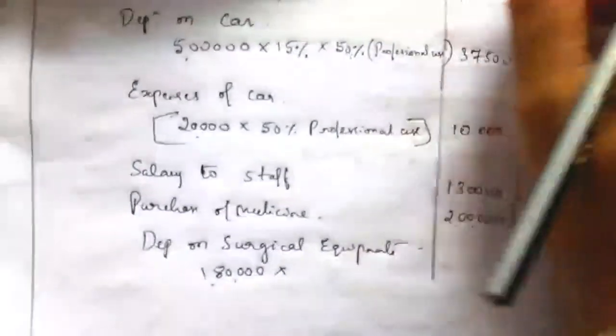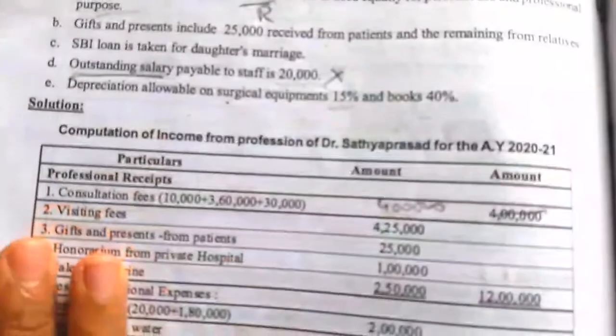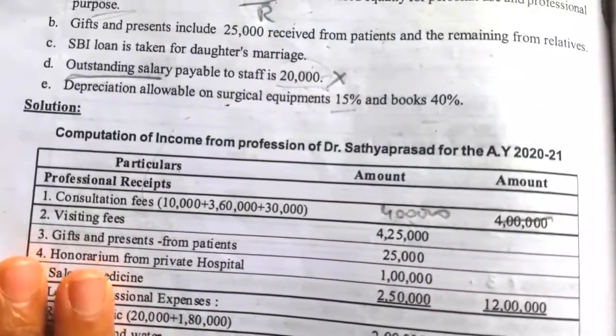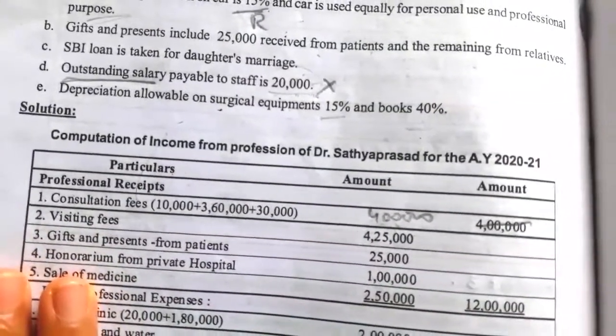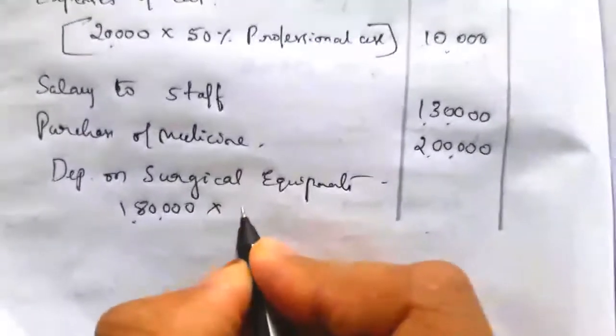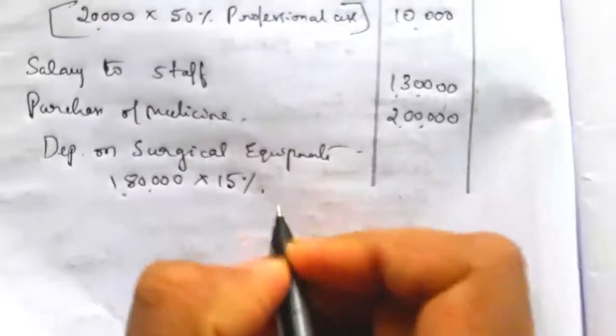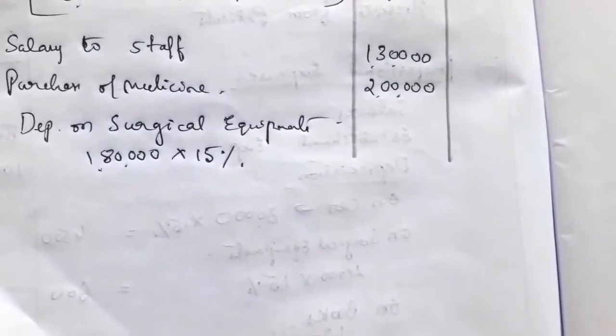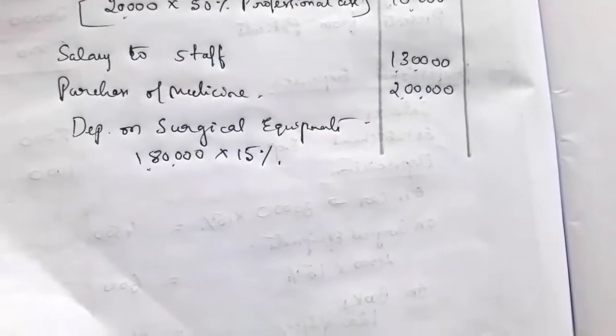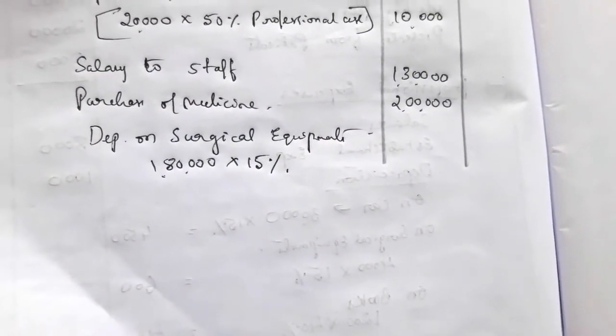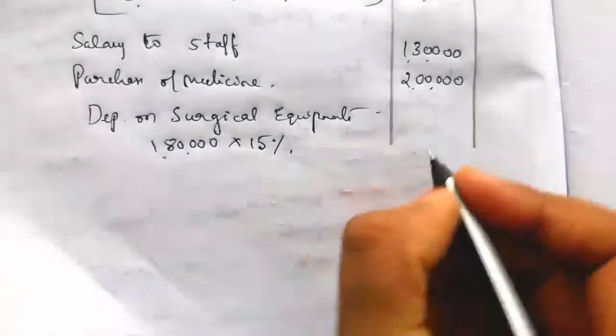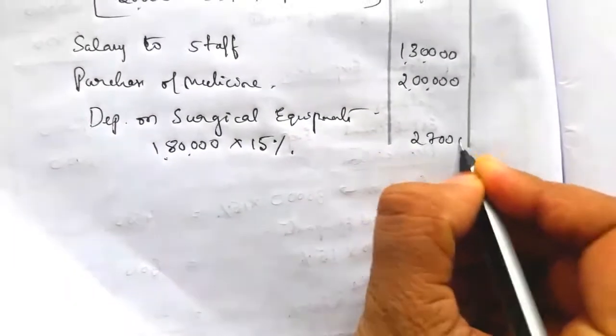So what is the rate of depreciation? They have clearly given that depreciation allowable on surgical equipment is 15%. So calculate at 15%. Here the date of purchase is not given, so on surgical equipment full depreciation we have to charge. 1,80,000 into 15% is equal to 27,000.